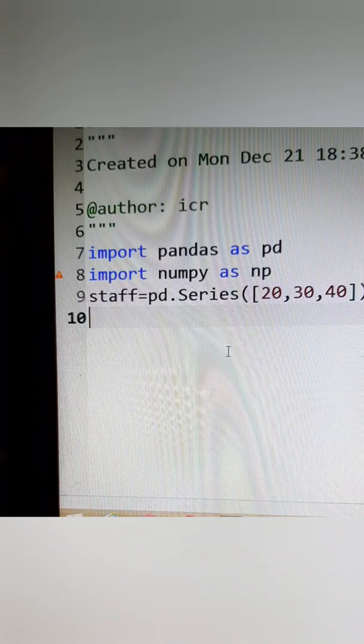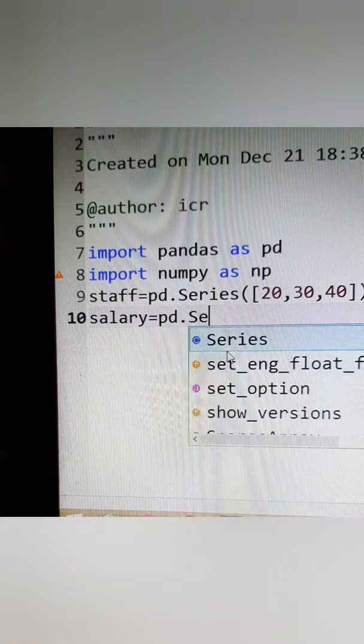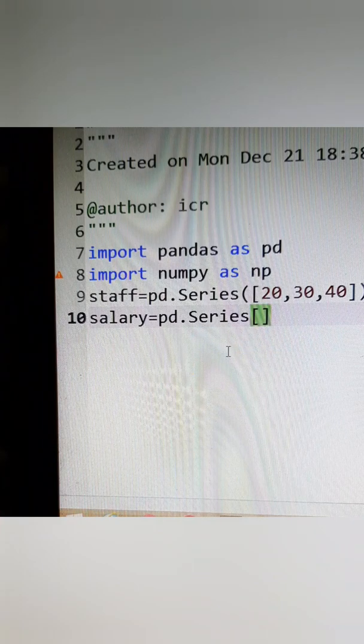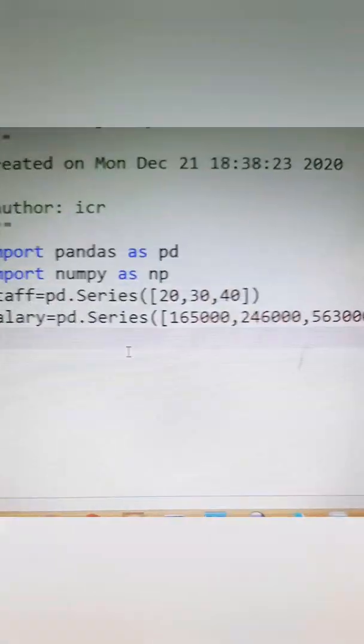And the other series that I'm going to create is for salary is equal to pd.Series, 165,000, and 24,600, 563,000. And this series is having a circular bracket. So the Panda series has been created with the help of the list.